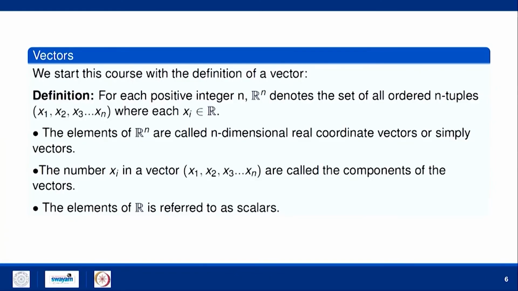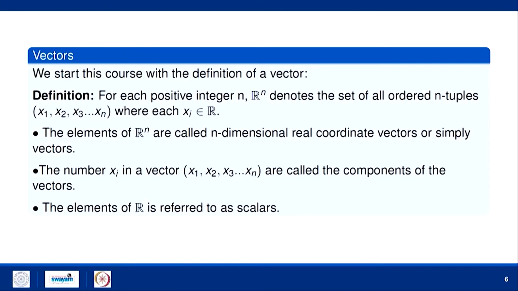So, as I told you, in the first 20 lectures I will cover all the linear algebra and matrix theory. I will start my lecture with the definition of a vector. So, what is a vector? For each positive integer n, Rn denotes the set of all ordered n-tuples (x1, x2, x3, ..., xn), where each xi is a real number. The elements of Rn are called n-dimensional real coordinate vectors or simply vectors. The numbers xi in a vector are called the components of the vector. The elements of R are referred to as scalars.